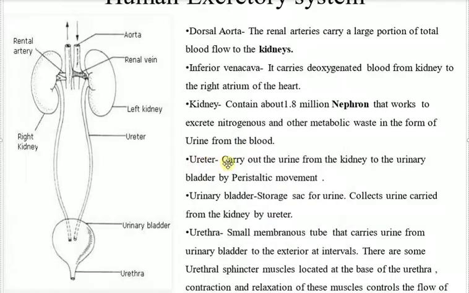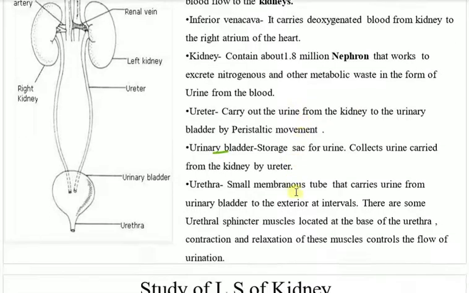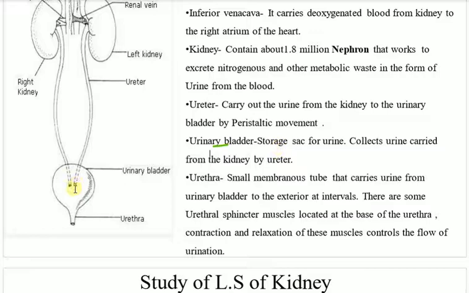Ureter, what the ureter does, it carries the urine from the kidney to the urinary bladder by peristaltic movement. Okay. Then comes the urinary bladder. Bladder means this is a urinary bladder. It is a storage sac for urine, collects urine carried from the kidney by ureter. So from inside this kidney, the urine is being formed and is being carried through the ureter to this urinary bladder. Okay, urethra, it is a small membranous tube that carries urine from the urinary bladder to the exterior at intervals.